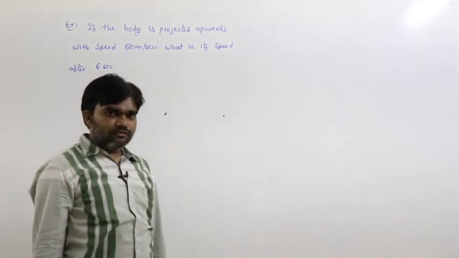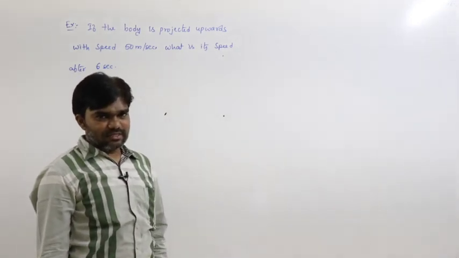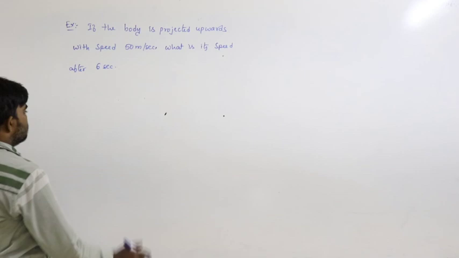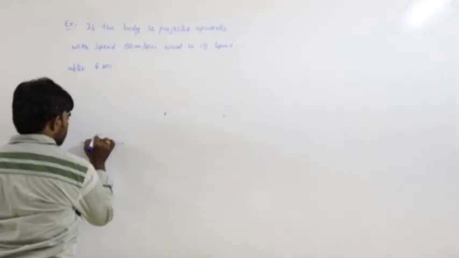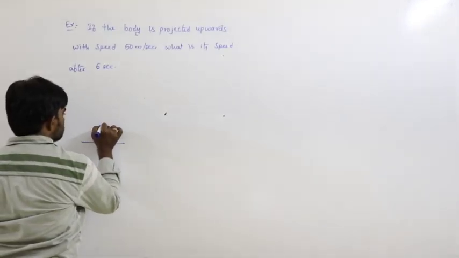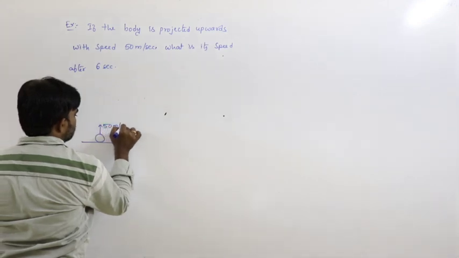What is the speed of the body after 6 seconds? Here the body is projected upwards with speed 50 meters per second.